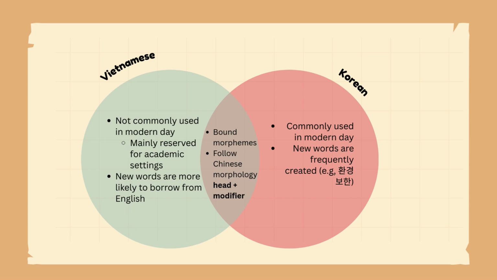And nowadays, any new words that are introduced to the language mainly borrow from English. In contrast, Korean is more commonly used, as we can see with the Sino-Korean numbering system, and new words are frequently created, as we can see with Hanghyun Pohan.